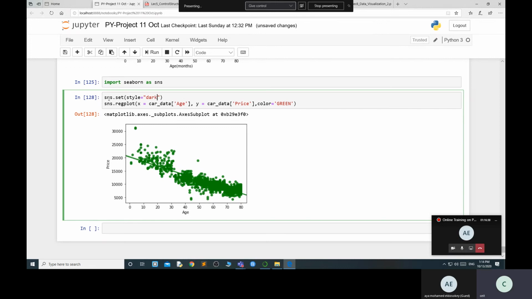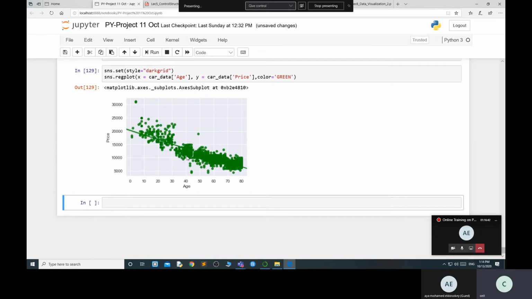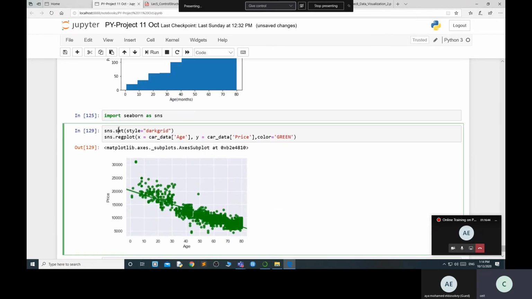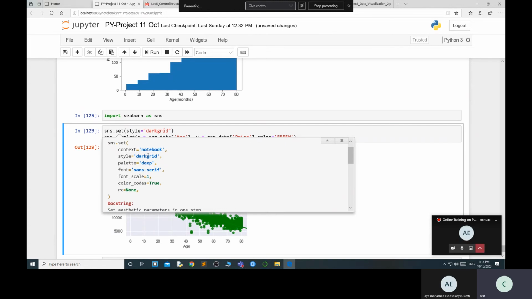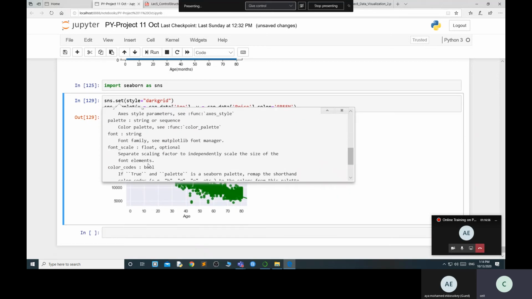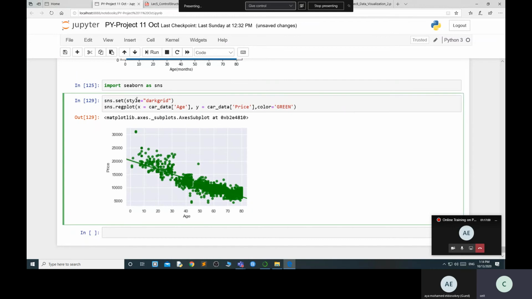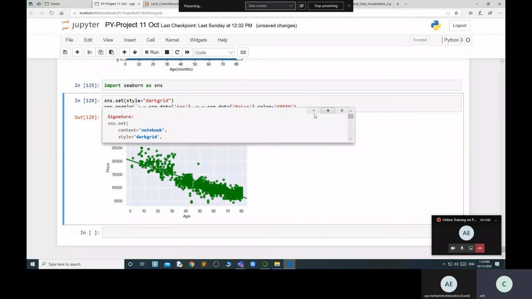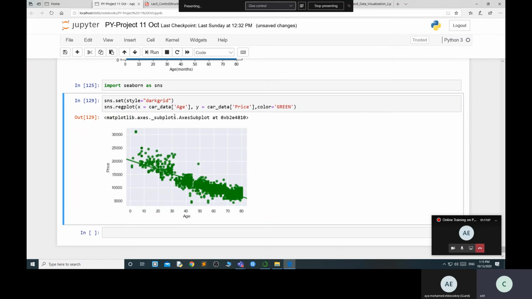Whenever you see dark grid coming over here, and if you want to find out what the functions are, you need to press shift tab. Now the style is dark grid, and the font is okay. According to that you can apply all these things. In style there are more functions available, and dark grid is available. According to that, you can apply.